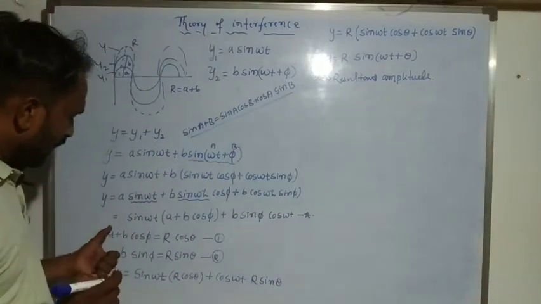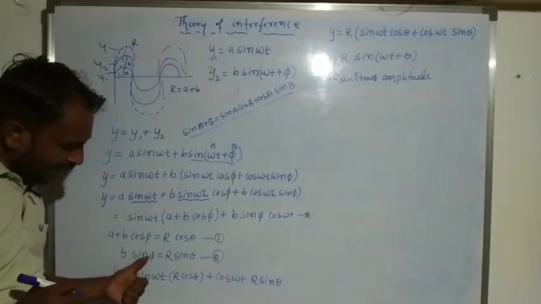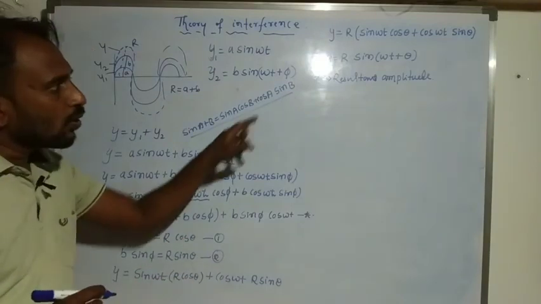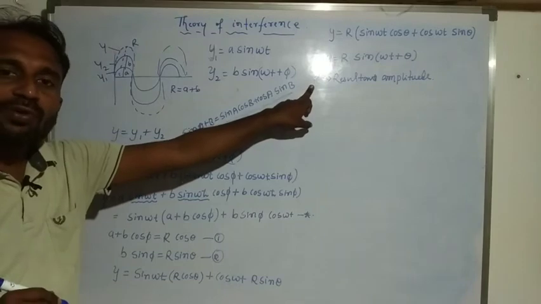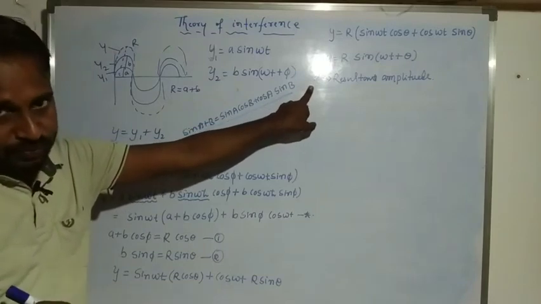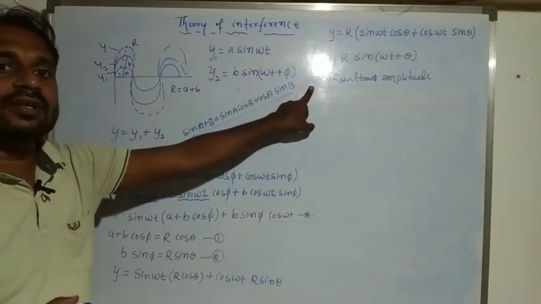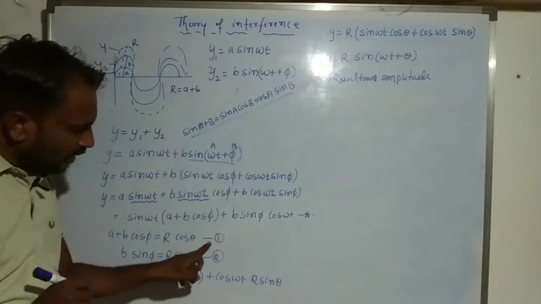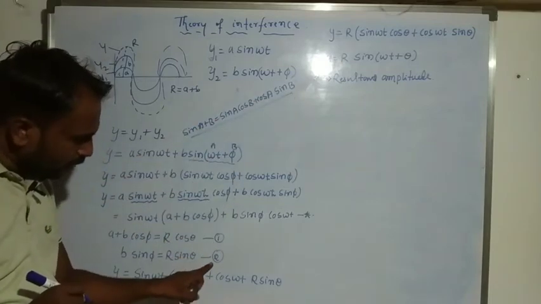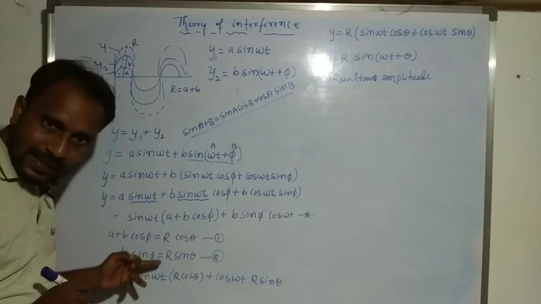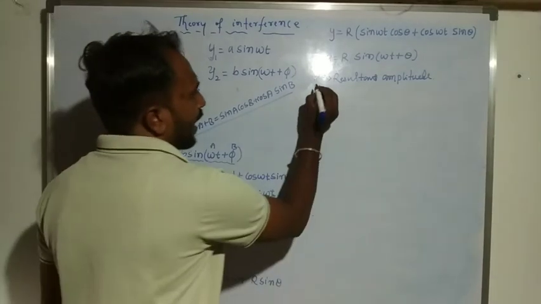So squaring and adding equations 1 and 2. r is the resultant amplitude, and we have to find its expression. Because r is there, we square and add.